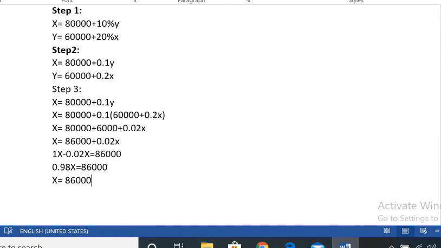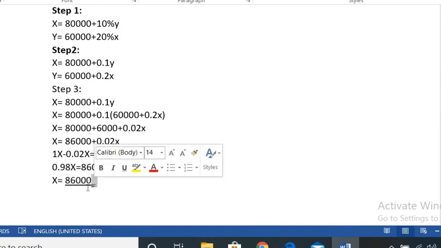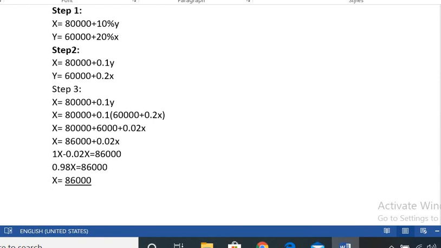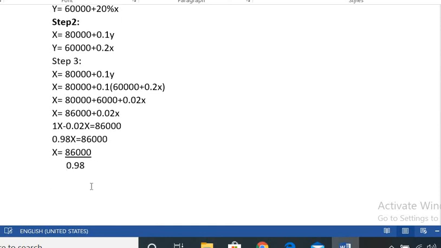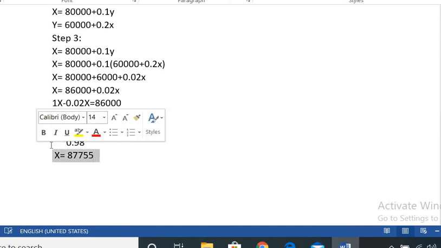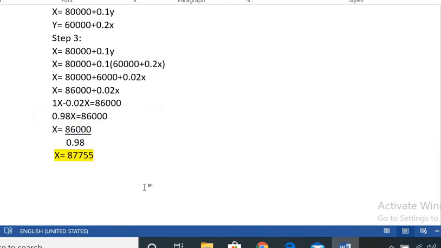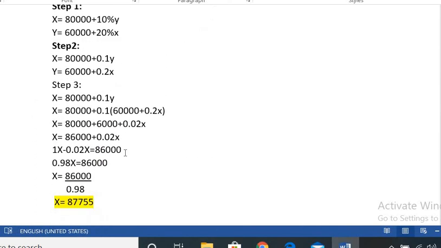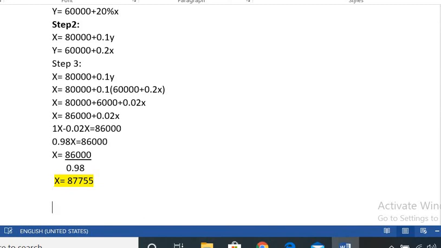86,000 divided by 0.98. Then the x value, how much is it? We get 87,755. Is it clear? Now we can take the equation in the next step.